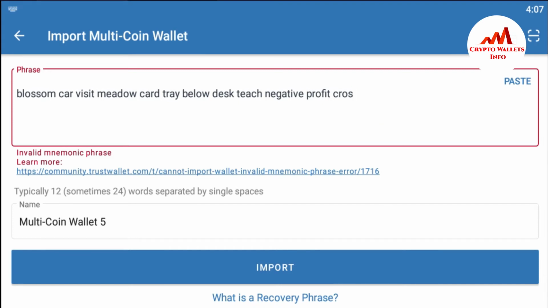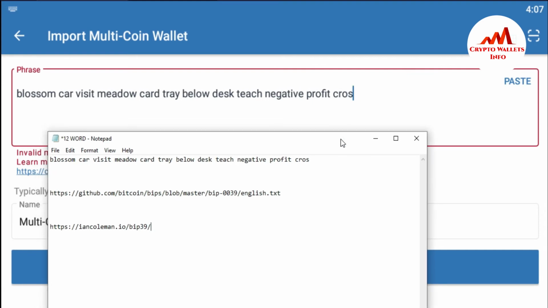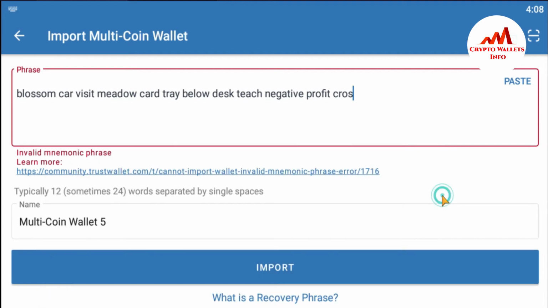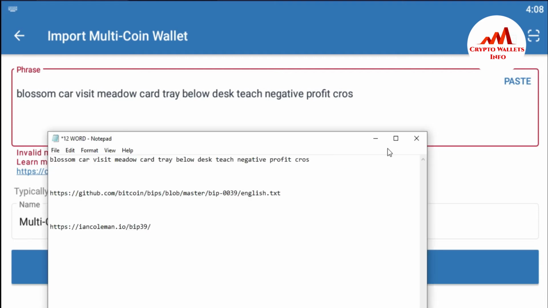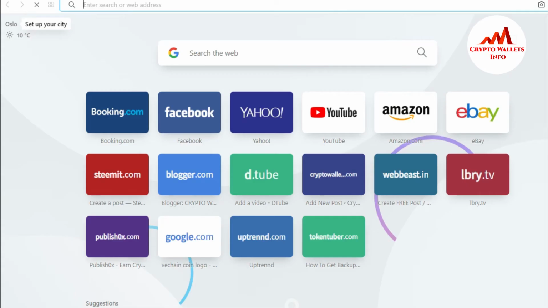First of all, I'm going to check whether the word is available or not, because sometimes we type the words wrongly. Just copy this link. I will also share this link in my description. Just copy it, open the browser, paste it here and press enter.